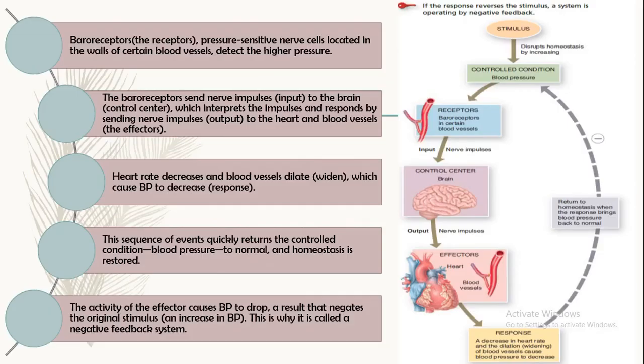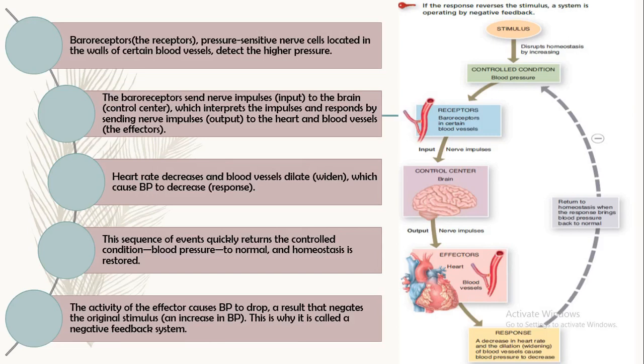Now first one is the baroreceptor, or the receptor, which is a pressure-sensitive nerve cell located in the wall of certain blood vessels. They detect the higher pressure. Next, the baroreceptors send nerve impulses, or the input, to the brain, which is the control center.